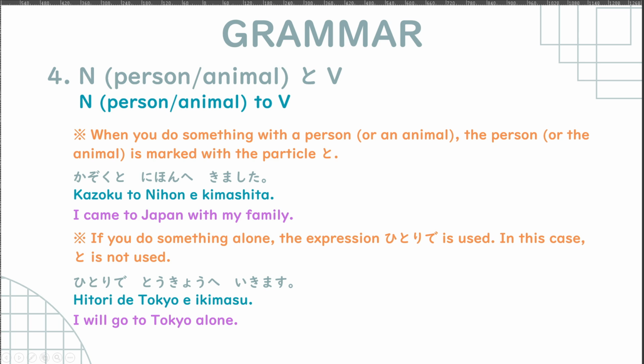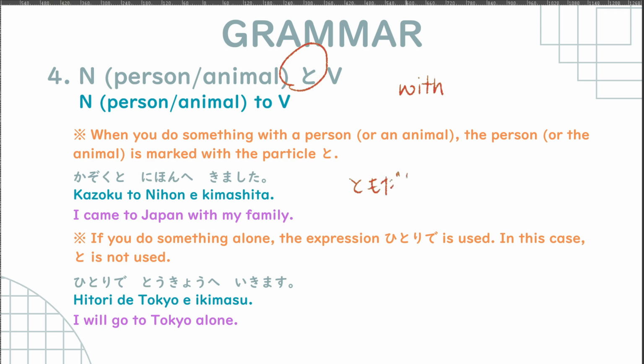But in this context, to means with. So we're doing something with someone. For example, 家族と日本へ来ました, I came to Japan with my family. Or 友達と勉強します.